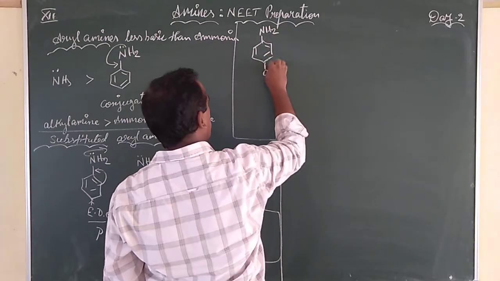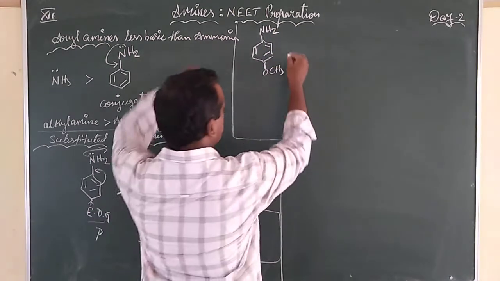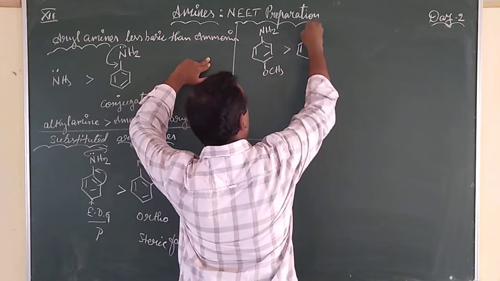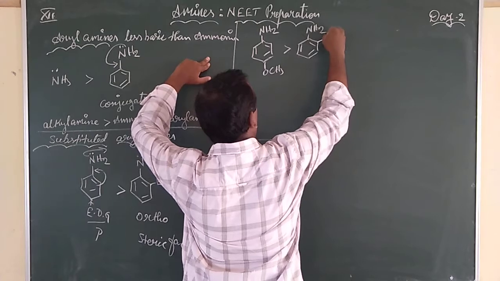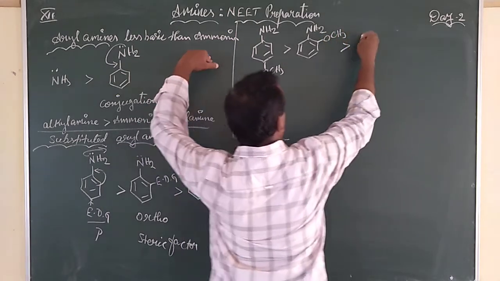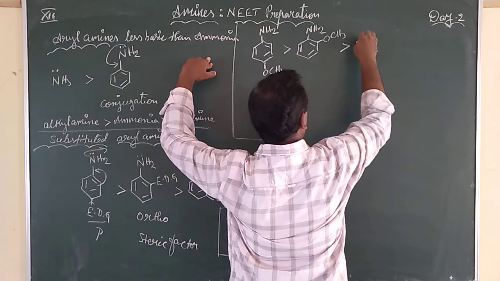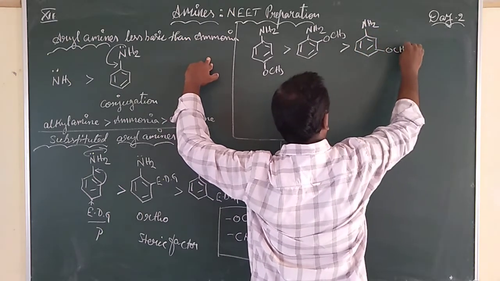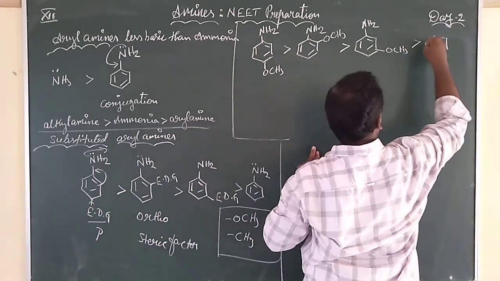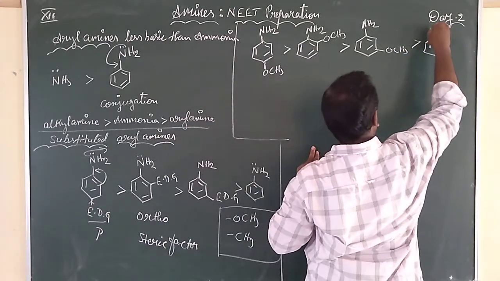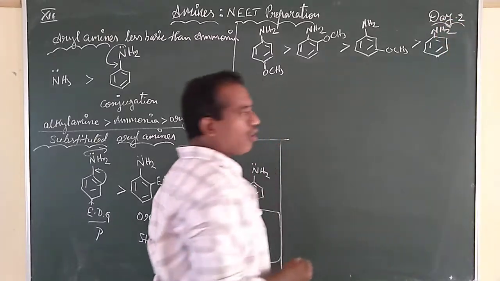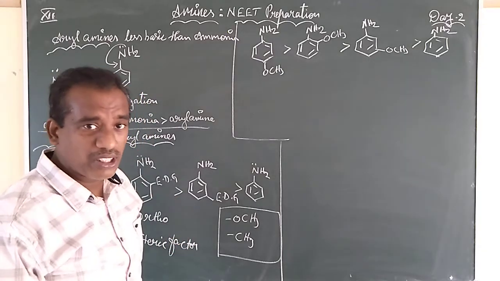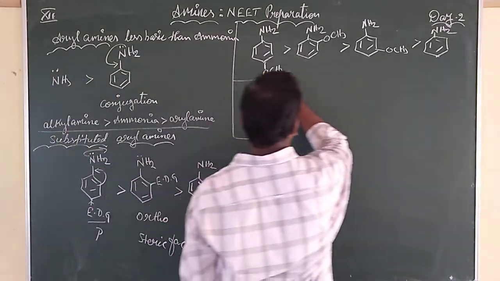If you have methoxy at para, it is more basic than methoxy at ortho, and that is more basic than methoxy at meta. Methoxy at meta is more basic than aniline. So this is one example order we brought. For the second example, in the place of OCH3, you can place the methyl group. I hope you understood. Good.